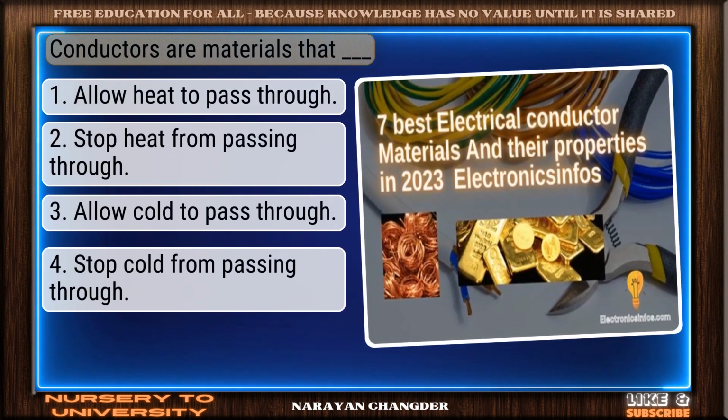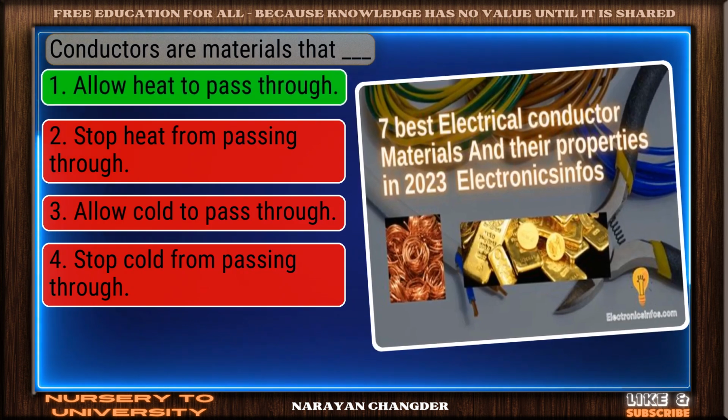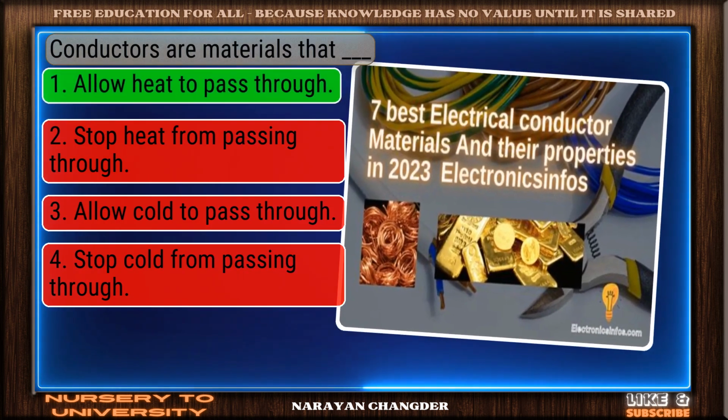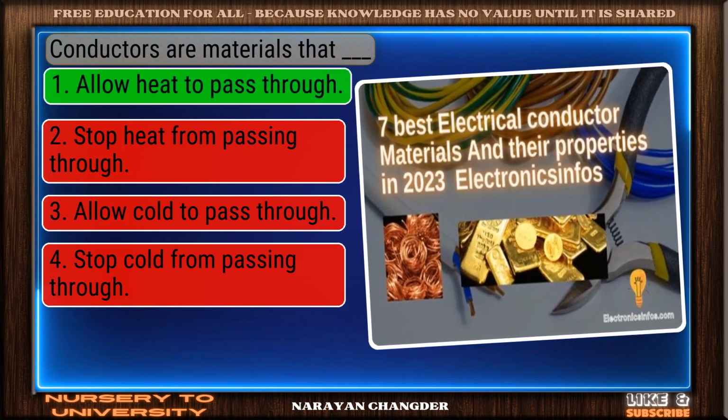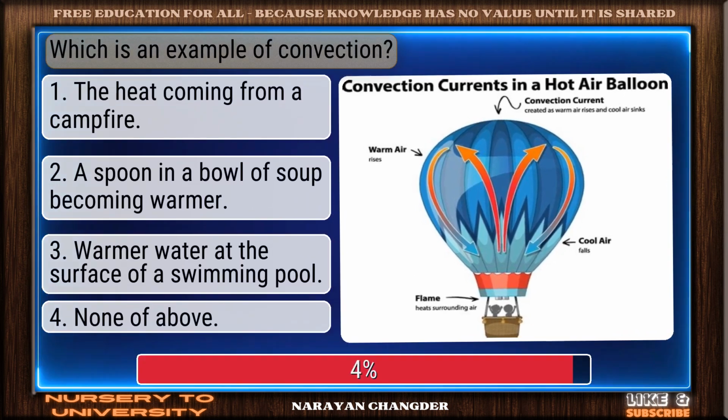Conductors are materials that dash. Right choice. Allow heat to pass through is the best answer. Which is an example of convection.